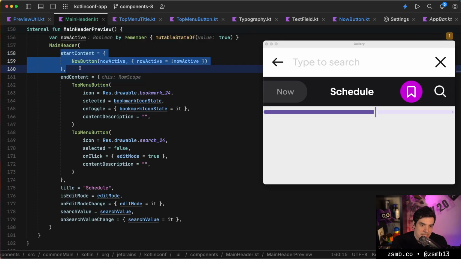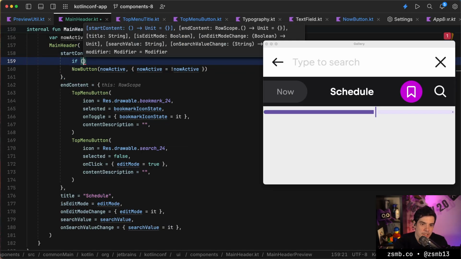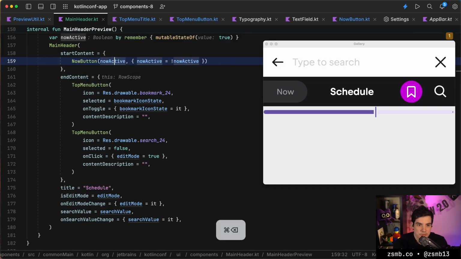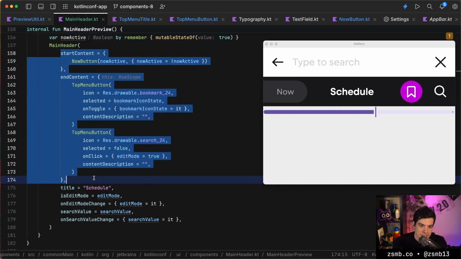So either we can pass in a separate edit mode start content lambda that we switch to, or we can have a single one, and then in here we can go if edit mode, then show this, otherwise show that, and basically push all of the responsibilities of animating between these different pieces of content to the call side. And that seems just a bit complicated. So let's try an approach where we put all of these things into slots.